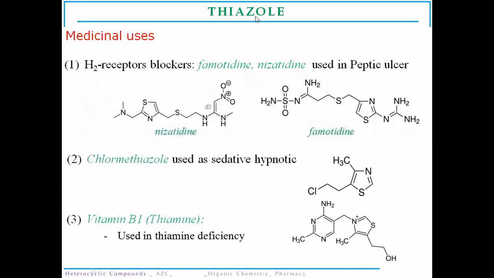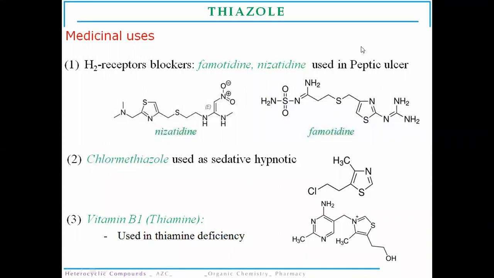Now the medicinal uses of thiazole molecules. It has medicinal applications. It is actually an H2 receptor blocker. Our stomach and pancreas, our gastrointestinal system, is designed in such a way that it secretes acid. But these acid-secreting receptors are blocked by thiazole derivatives, that is famotidine and nizatidine, which are used in the treatment of peptic ulcer.